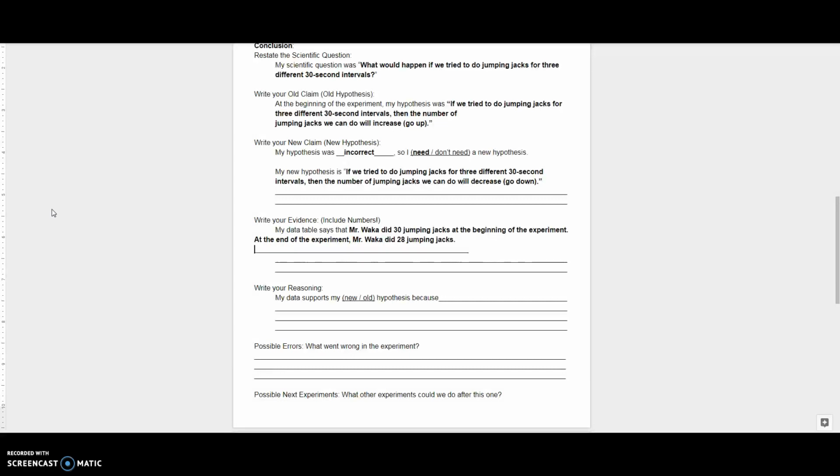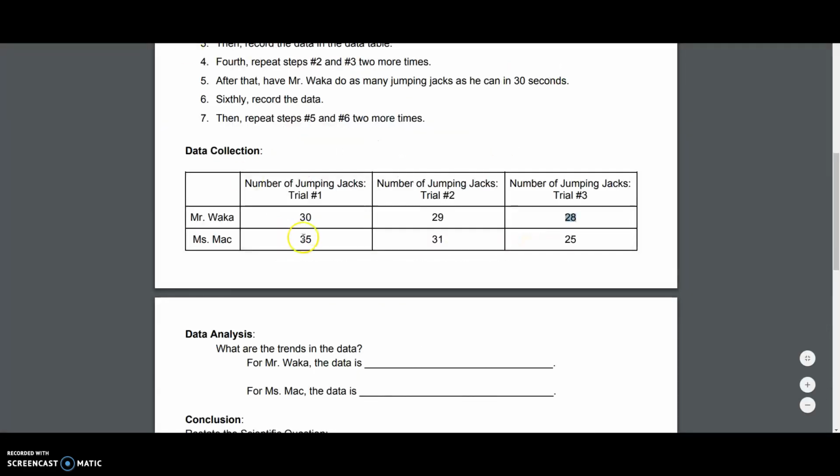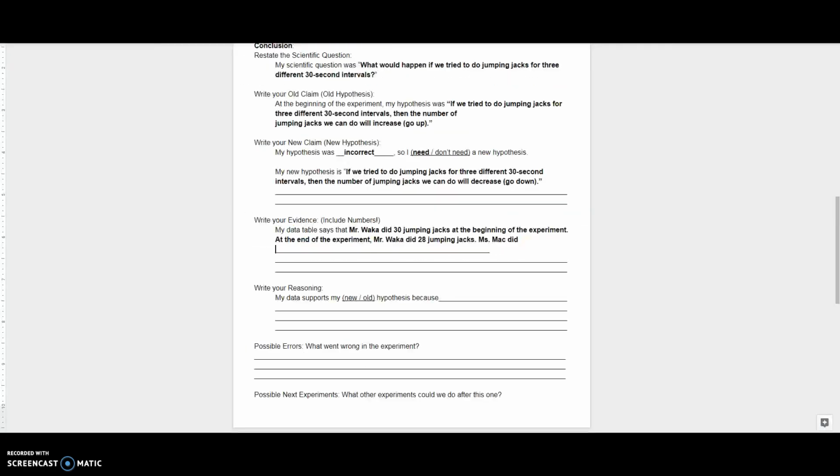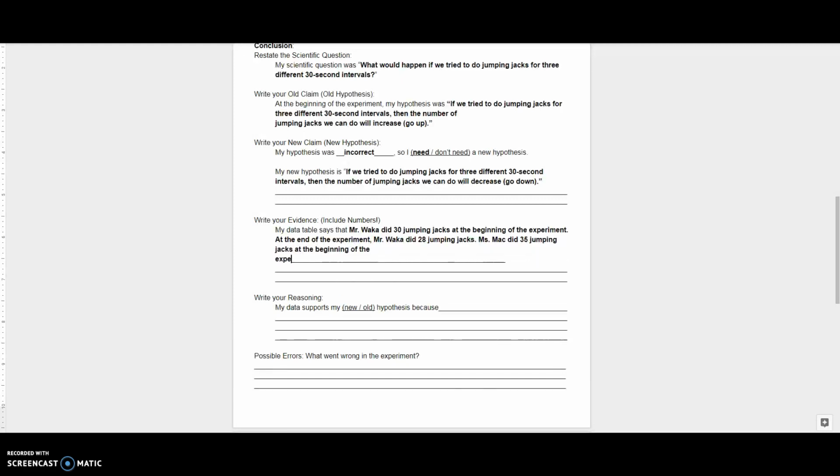Okay, and then we're going to go on to Miss Mack. So we have the data for Mr. Waka. Now we need the data for Miss Mack. So Miss Mack did how many jumping jacks at the beginning? 35. 35 jumping jacks at the beginning of the experiment.